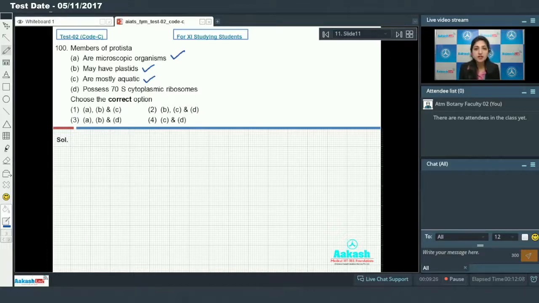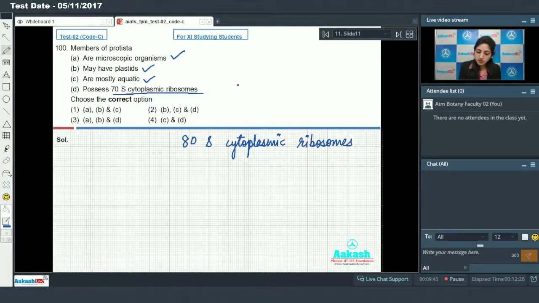Protista, आपको पता है कि Protista are eukaryotic organisms. And eukaryotic organisms have 80S cytoplasmic ribosomes. 70S cytoplasmic ribosomes is a characteristic feature of prokaryotes. So this is incorrect. So which ones are the correct statements for the members of Protista? A, B and C. So answer to this question is option number 1. Okay. Now I hope you have understood. Now moving on to the next question, that is question number 101.